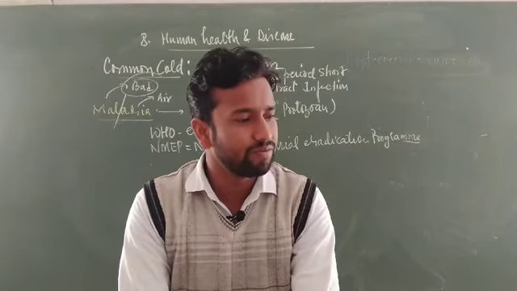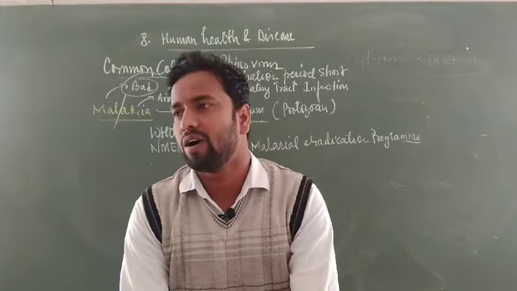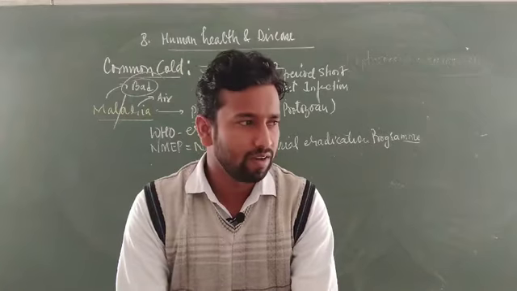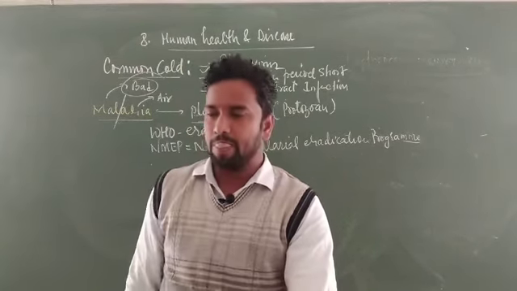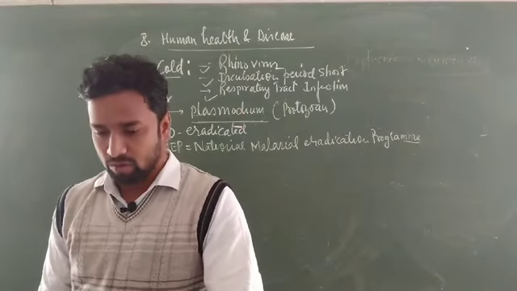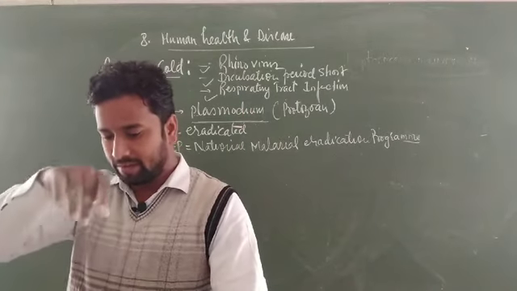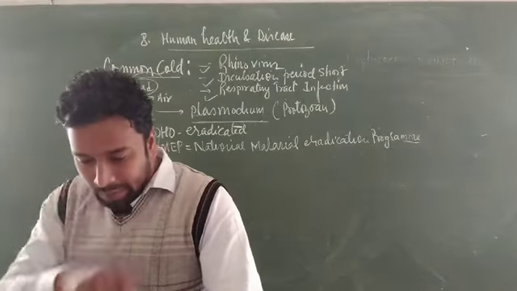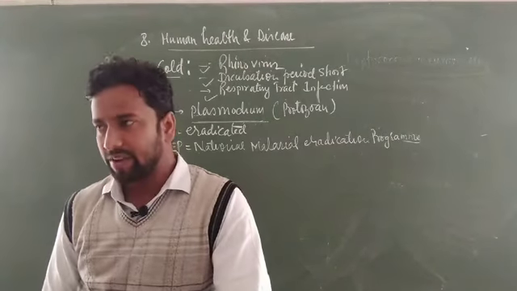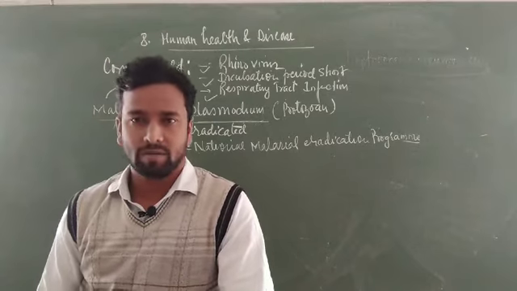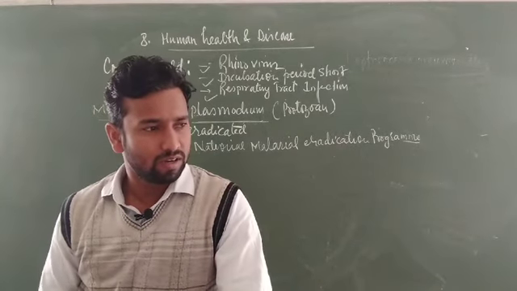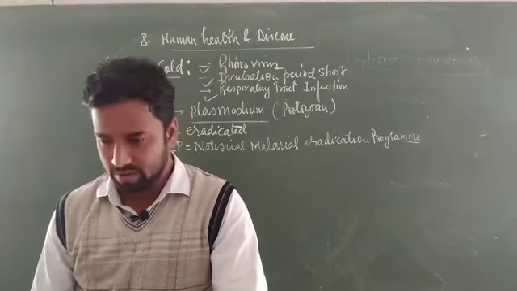It is very fatal compared to the malaria caused by Plasmodium ovale, Plasmodium malariae, and Plasmodium vivax. Okay, so this is the short information about malaria.